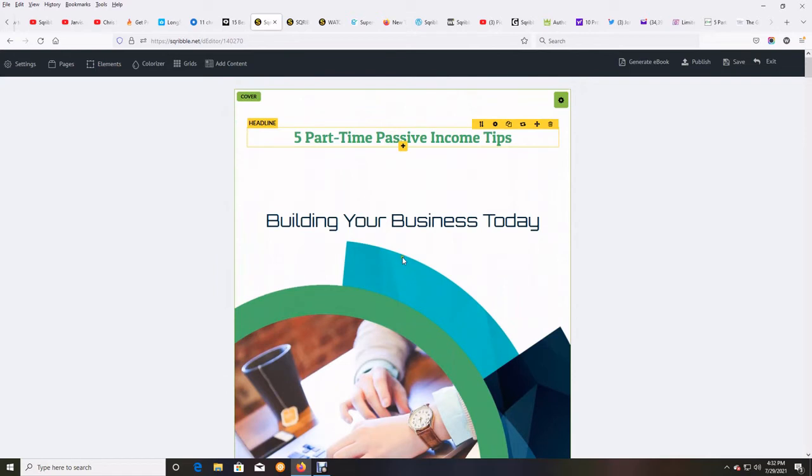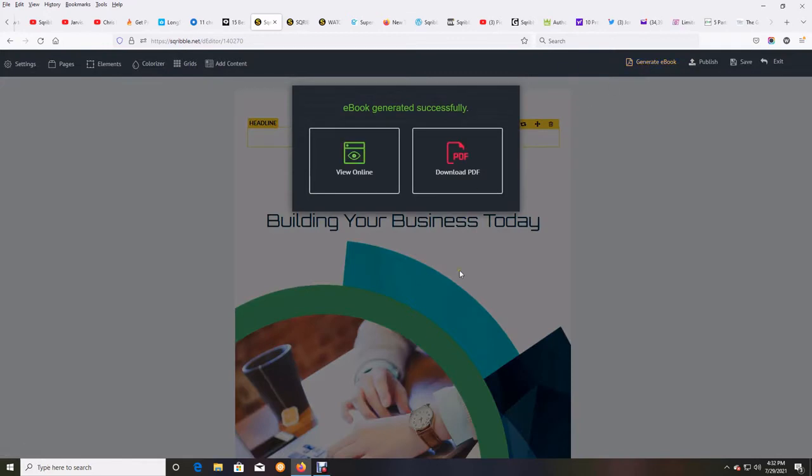It is unreal. Now what I'm going to do here is click on generate ebook. That's what you would do next. Okay, it's successfully generated. Now I can download it as a PDF, which I'm going to do.